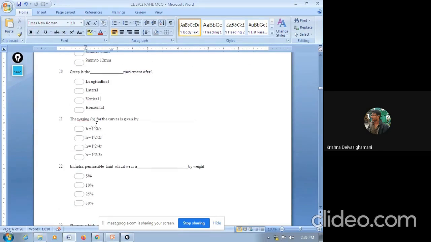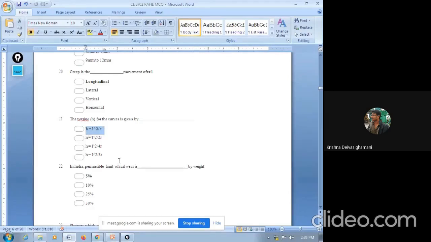The versine h of the curve is given by, okay, h equals L square divided by 2R, L square divided by 4R, L square divided by 8R... The answer is L square divided by 8R.